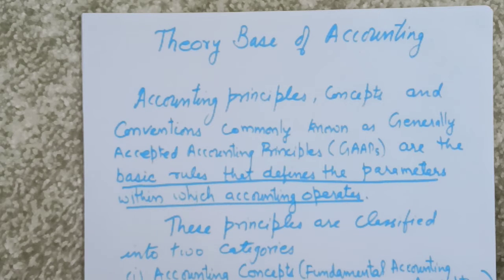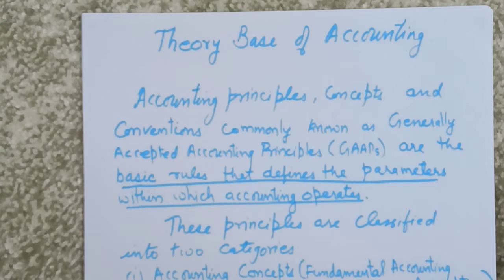In the same manner, accountancy also has certain principles which are to be followed by accountants while recording transactions in order to bring uniformity in accounting practice, so that all people who use the accounting information understand it properly and clearly.